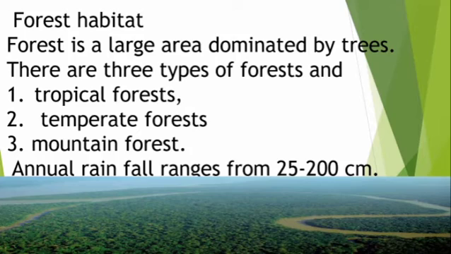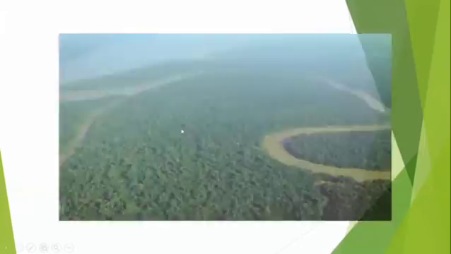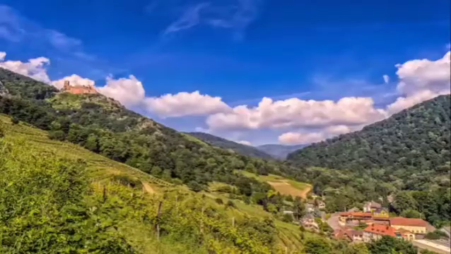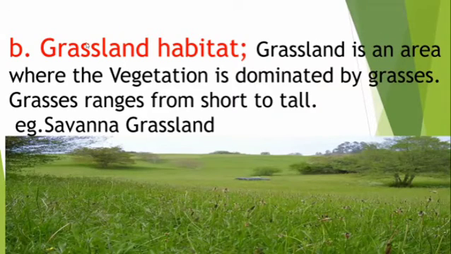Now the terrestrial habitat, the forest habitat. The forest is a large area dominated by trees. Maximum area is covered by trees. So the trees, the forest, there are three types of forest: tropical forest, temperate forest, then mountain forest.